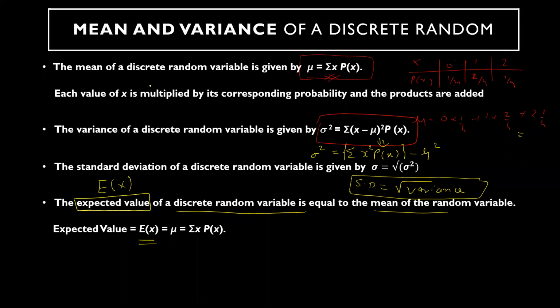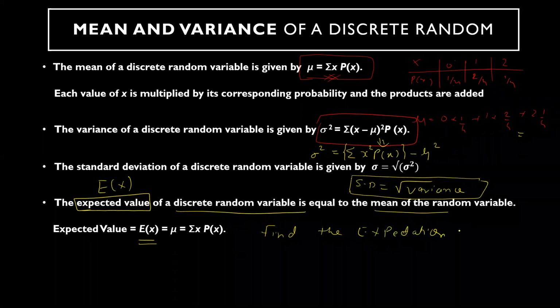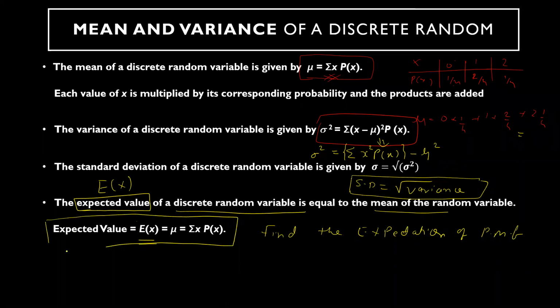So don't get confused. Sometimes they will ask in the problem, find the expectation of the probability mass function. So they are basically speaking about this particular portion. The expected value is nothing but the mean itself.